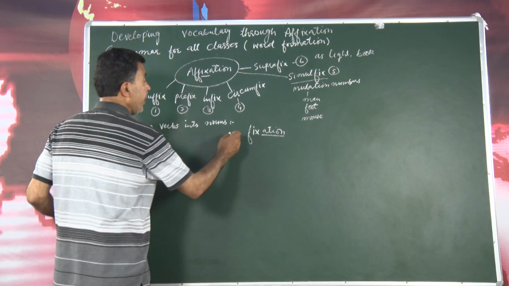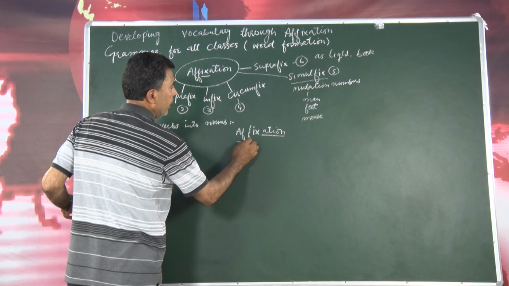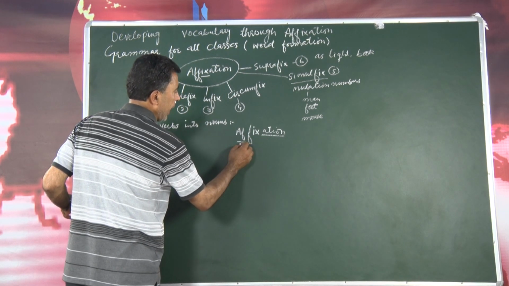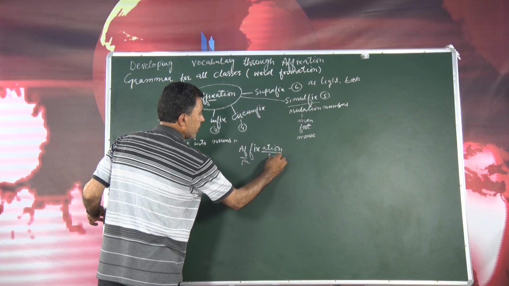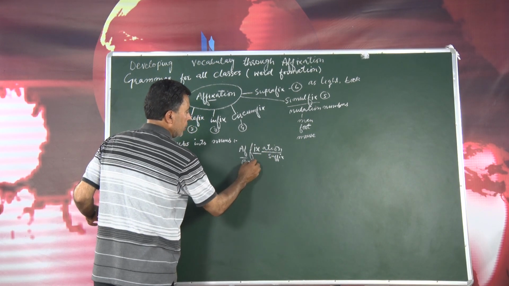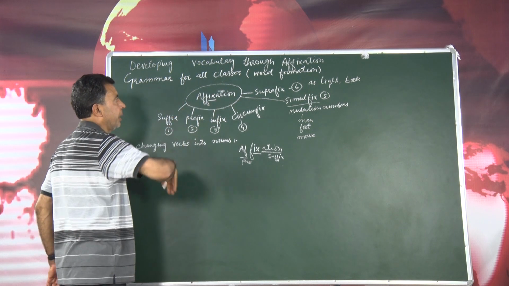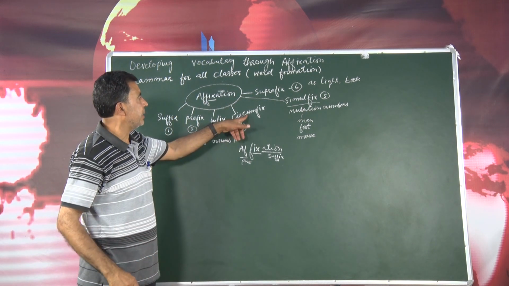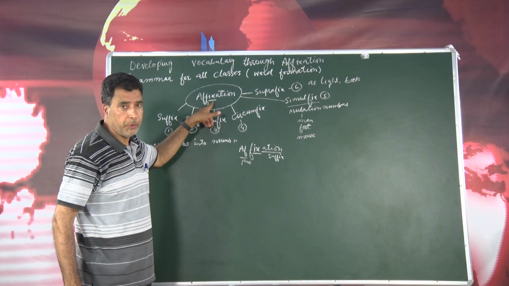Then if we add one more thing, AF, see, I have added this as prefix, here it is as suffix, and here is the root word. So this whole word, we call as circumfix.